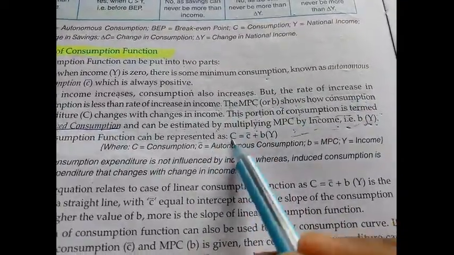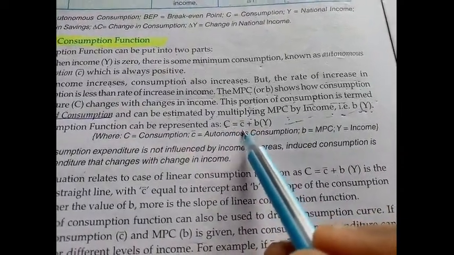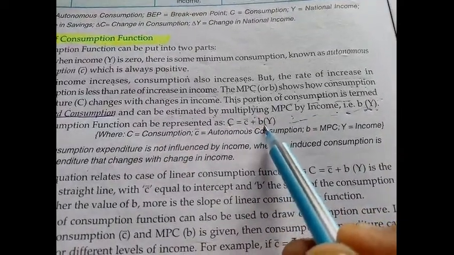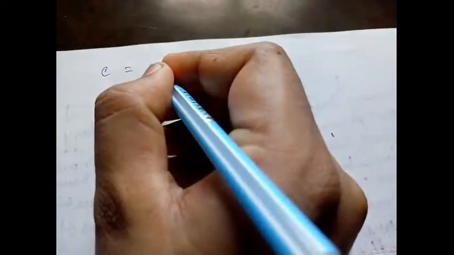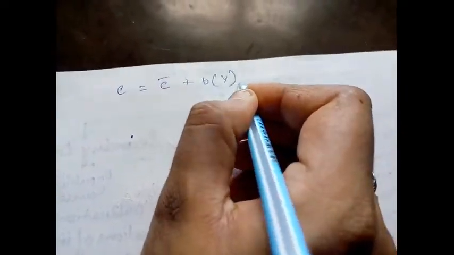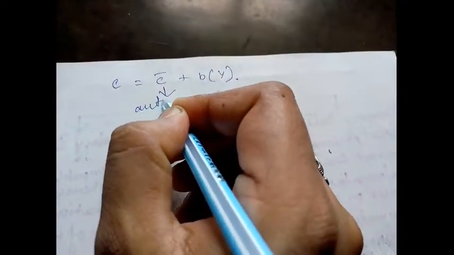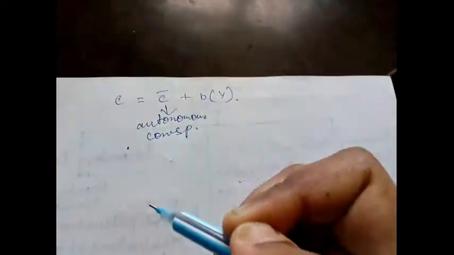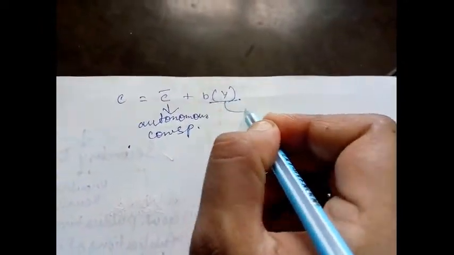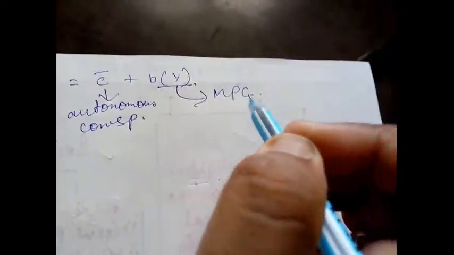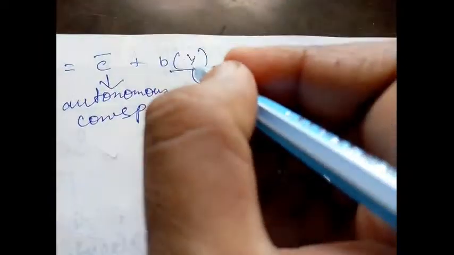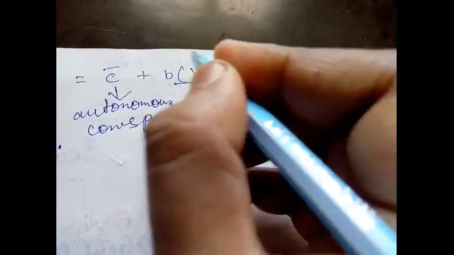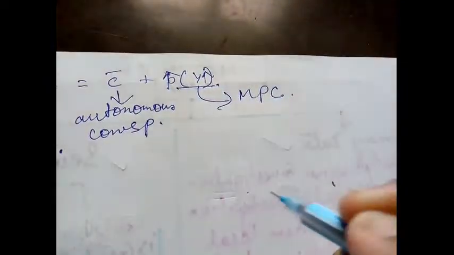See, then what is the consumption function? Capital C is equal to C bar plus BY. What is this? This C bar is autonomous, which means it is fixed. Autonomous consumption means it is fixed. And this BY, what is it? This is my MPC, which means that after this autonomous consumption, if there is any further increase in my income, my consumption expenditure will increase.